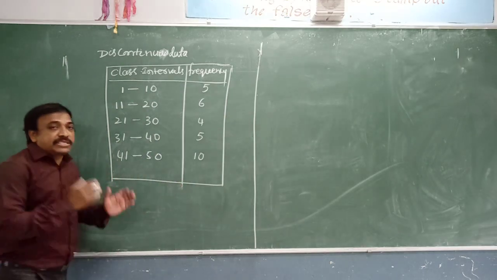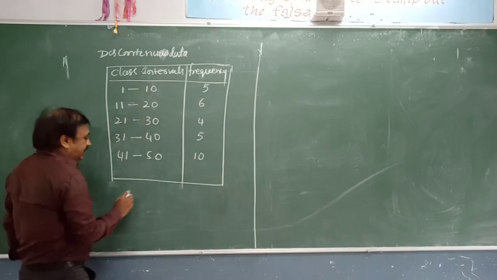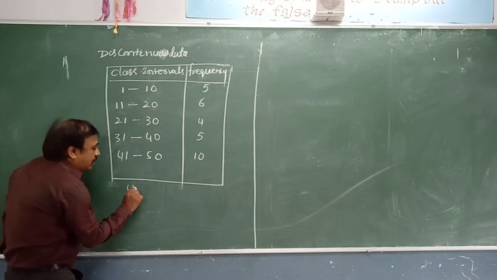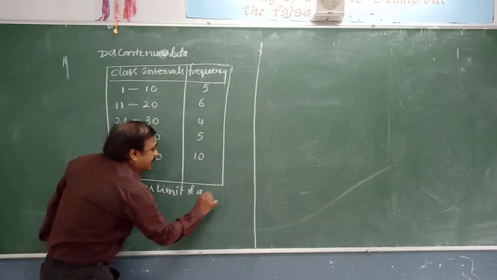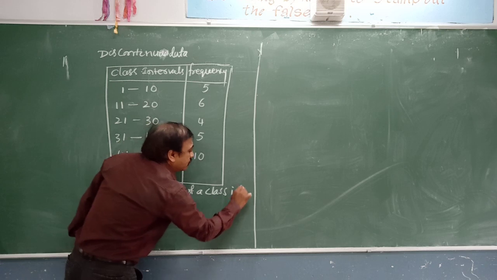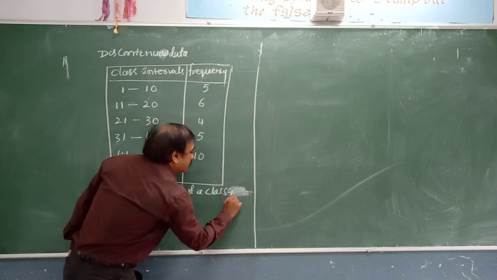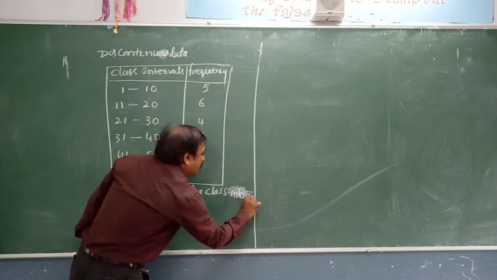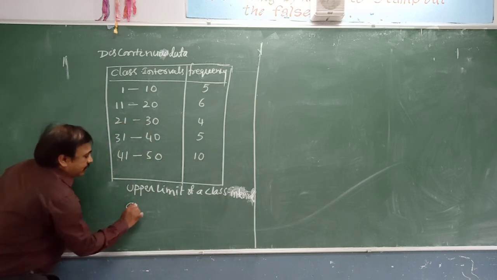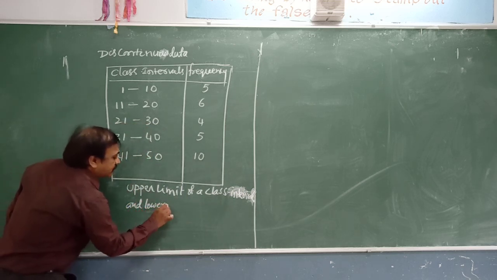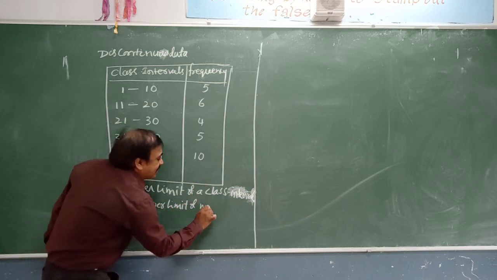I am explaining the conversion of discontinuous to continuous data. Take the upper limit of a class interval and the lower limit of the next, immediate succeeding class interval.